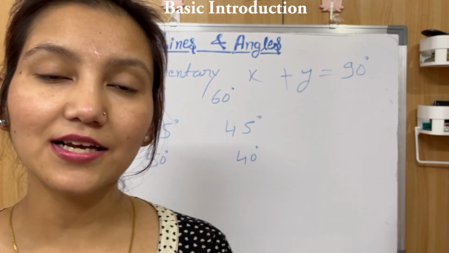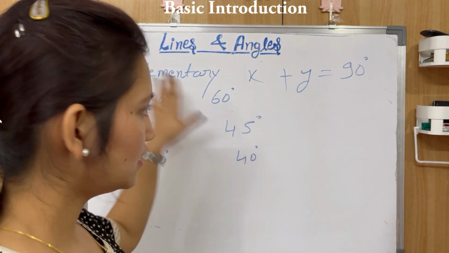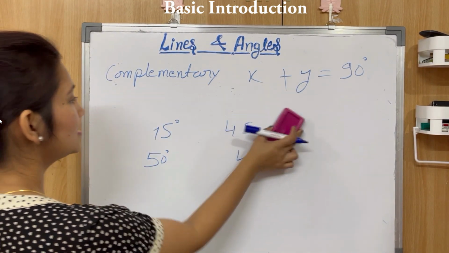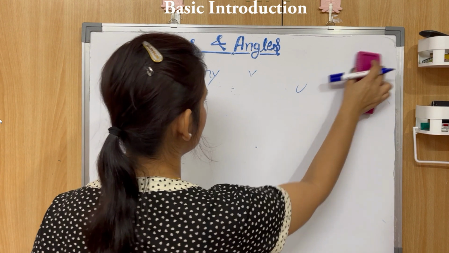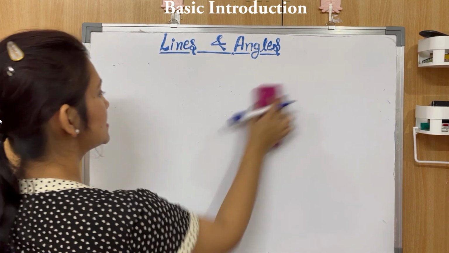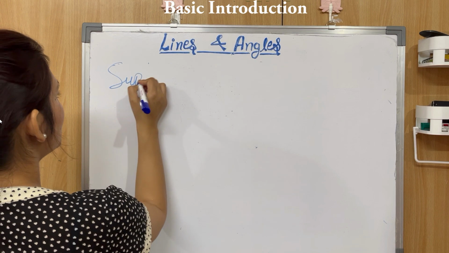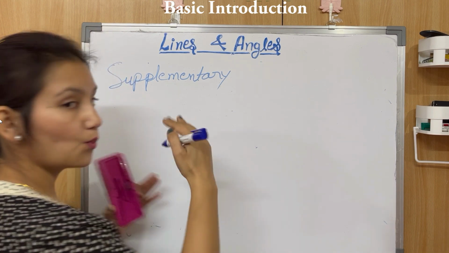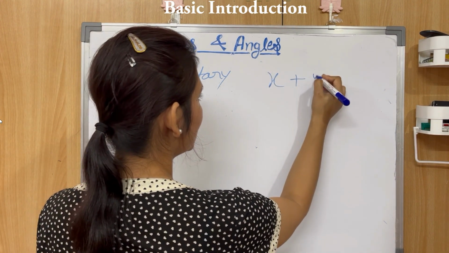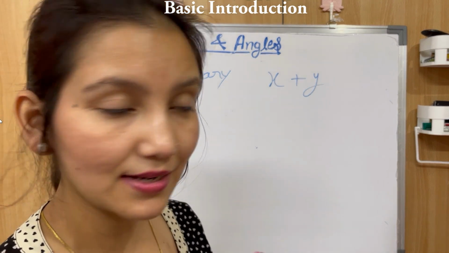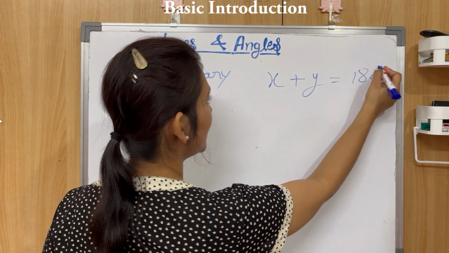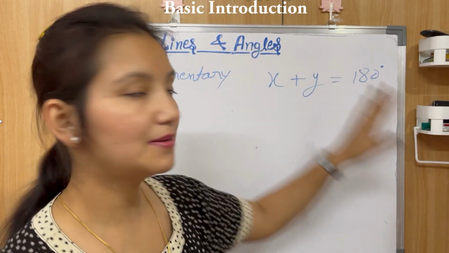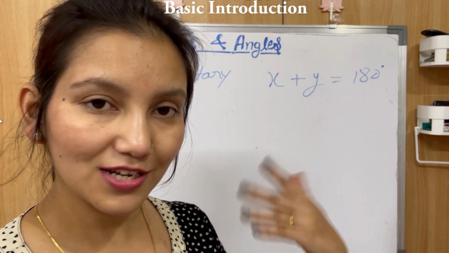Okay. On the other hand, complementary done. Coming to supplementary angles. Supplementary angles are the angles which on addition give you 180 degrees. So if the sum of two angles is 180 degrees, right? Let's say one angle is x, one angle is y. If the sum of these two angles is 180 degrees, then we will say that these two angles x and y are supplementary angles. Clear?